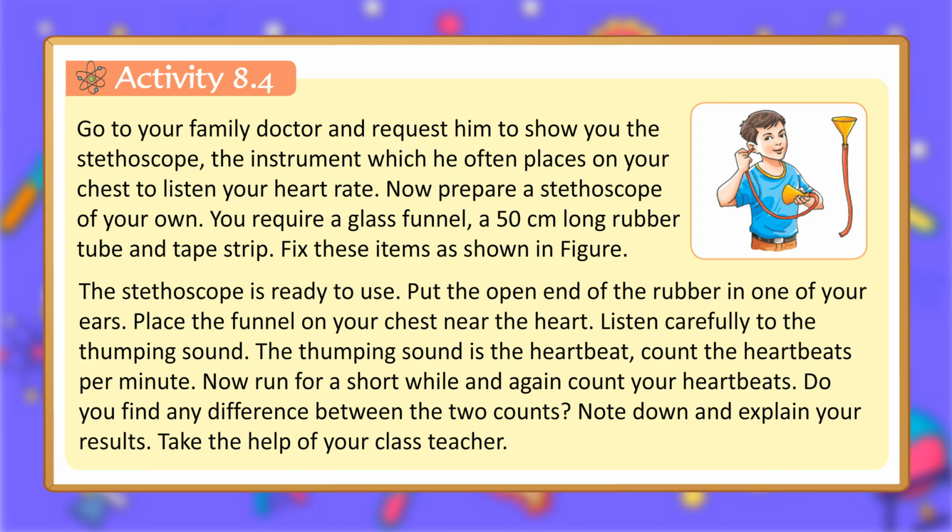Put the open end of the rubber tube in one of your ears. Place the funnel on your chest near the heart. Listen carefully to the thumping sound. The thumping sound is the heartbeat. Count the heartbeats per minute. Now run for a short while and again count your heartbeats. Do you find any difference between the 2 counts? Note down and explain your results. Take the help of your class teacher.